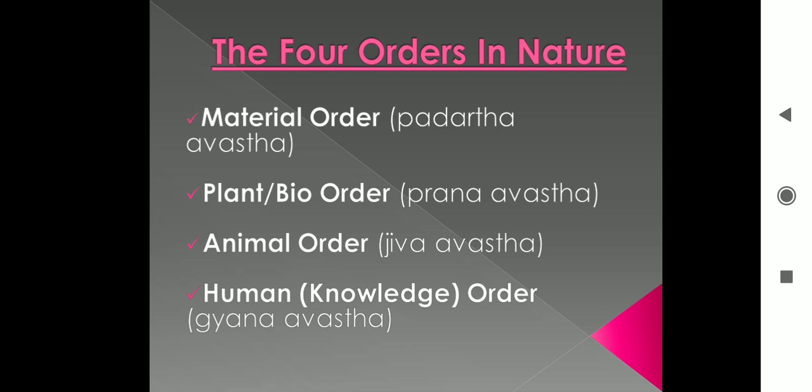There are four orders in nature in UHV. First is material order, second is plant order or bio order, third is animal order, fourth is human knowledge order. First one is material order.